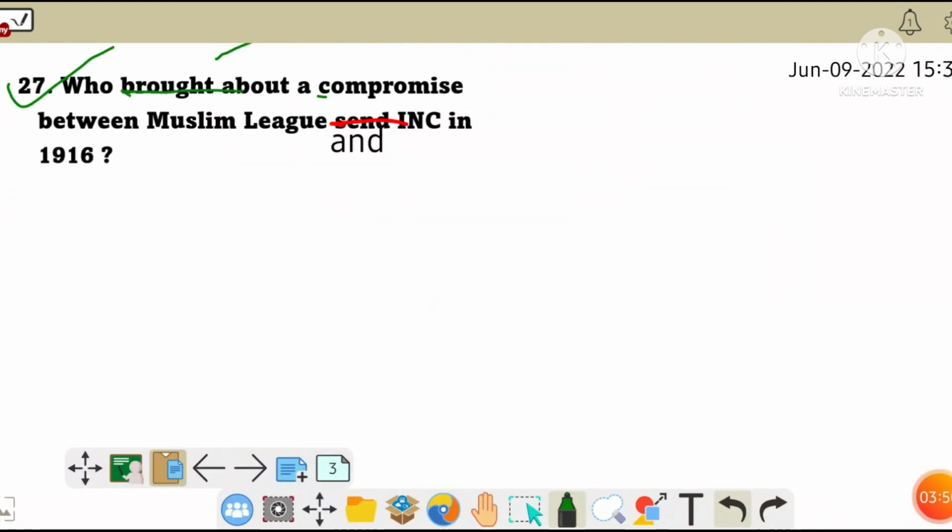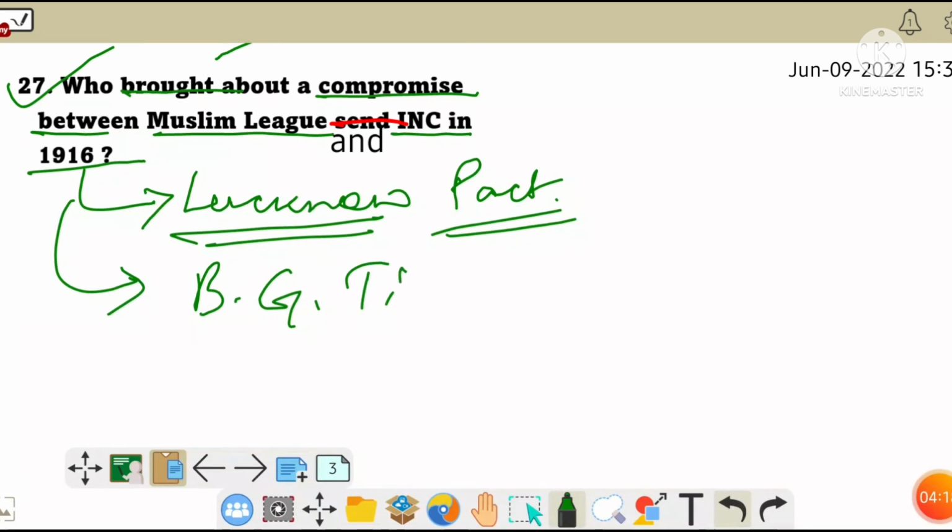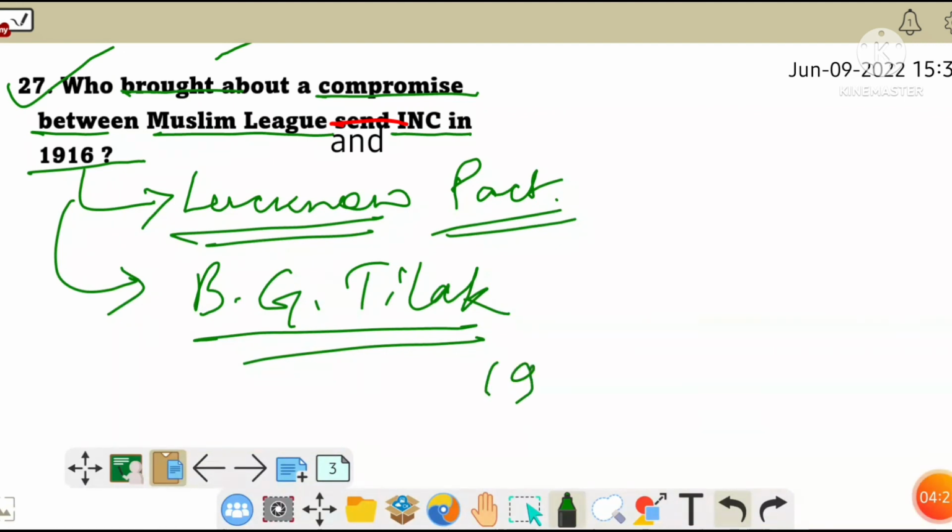Next, who brought about a compromise between the Muslim League and the Indian National Congress in 1916? The compromise between INC and Muslim League in 1916 was brought about in the Lucknow session by signing the Lucknow Pact, and it was done by Bal Gangadhar Tilak, or B.G. Tilak. So it was Bal Gangadhar Tilak who brought about a compromise between the Muslim League and INC in the year 1916.